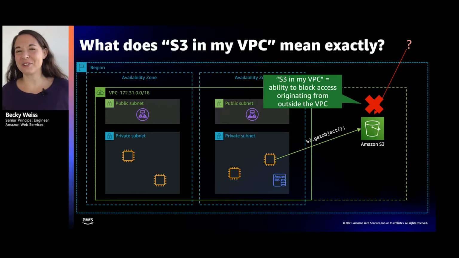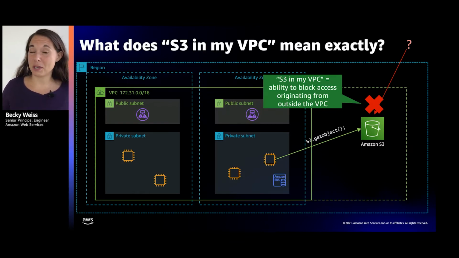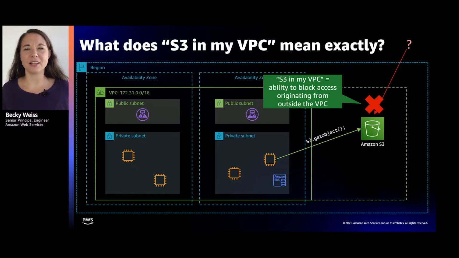It's never really a great security best practice to allow access to something just because it seems to be coming from the right network. You've probably read a lot about that. But it is certainly useful as a signal. Things inside my network might be okay. Access from outside my network, maybe I'm not expecting that at all, so I just like to exclude it. So that's one reason why you might want to bring the data that you're storing, quote, inside your VPC.